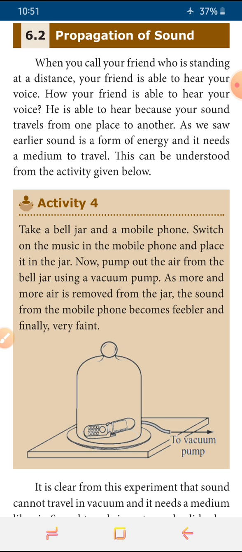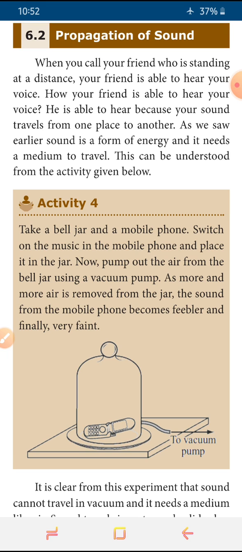Here we have activity 4. About activity 4 we will discuss in our next class. From these 3 activities you may have understood how sound travels, what activities 1, 2 and 3 are explaining, and how sound is produced.